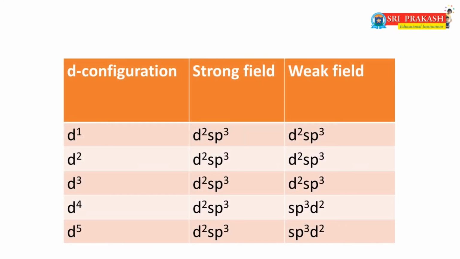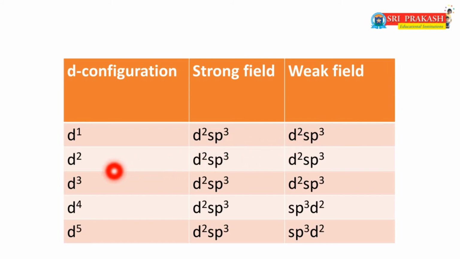Dear friends, the effect of the ligand on the complex must be different. See, in a d1 system, with strong field ligand and weak field ligand, the hybridization is the same, that is d2sp3.